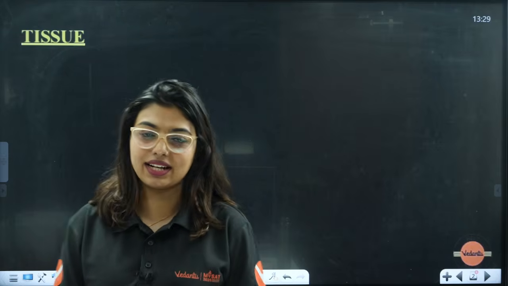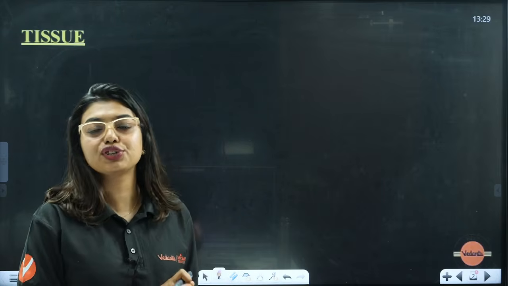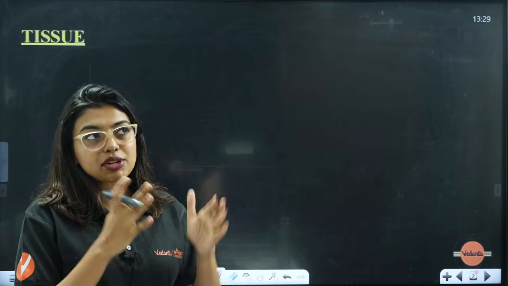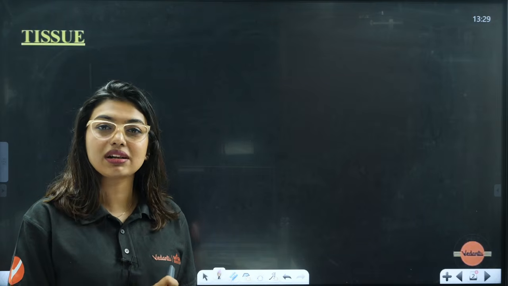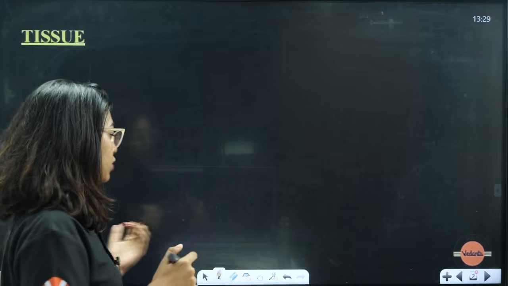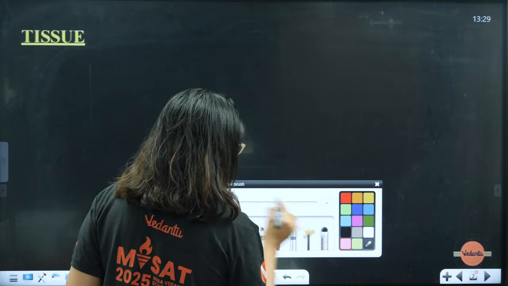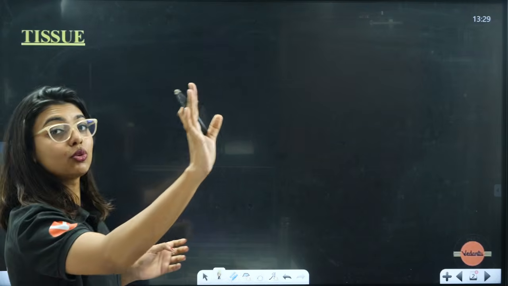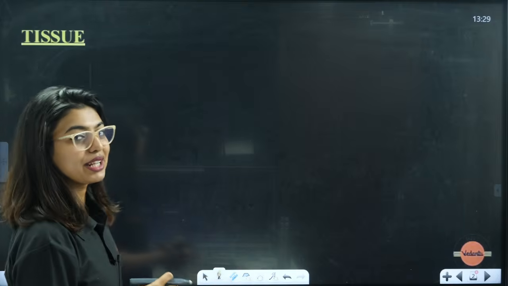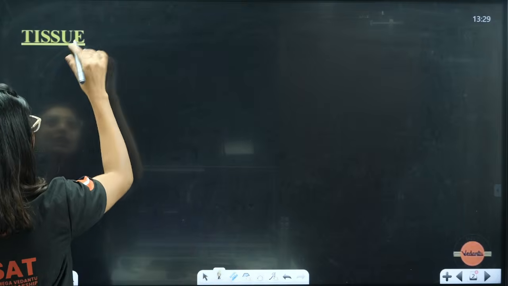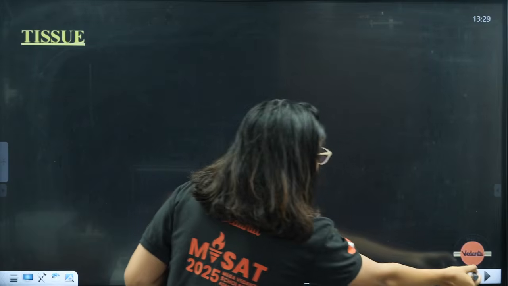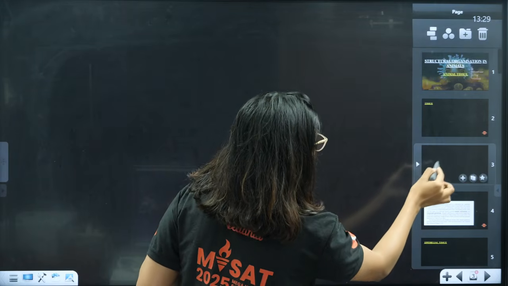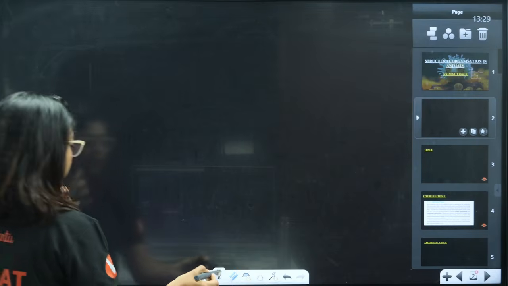What exactly are tissues? Before we go to tissues, there is an introduction, students. When the chapter starts, they have given an introduction about unicellular and multicellular organisms. In the introduction, they say there are 2 types of organisms, right? So let's take the introduction separately on another page, okay?